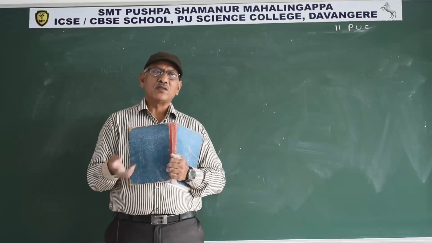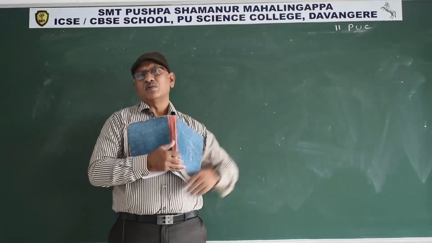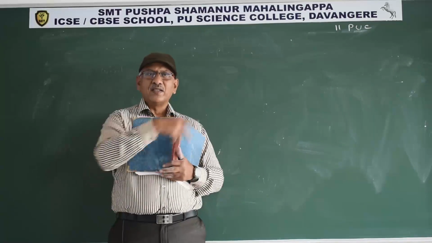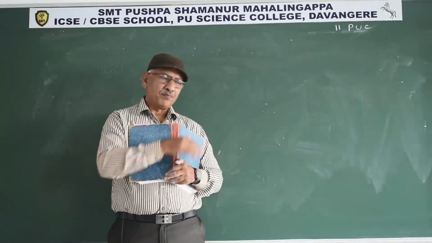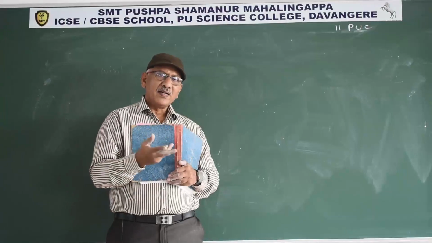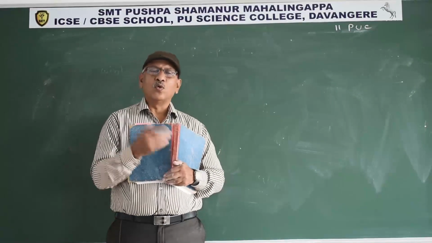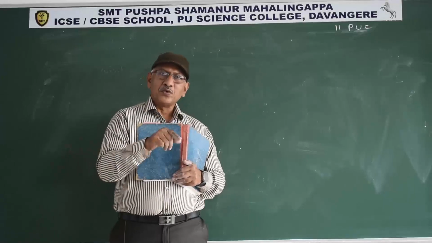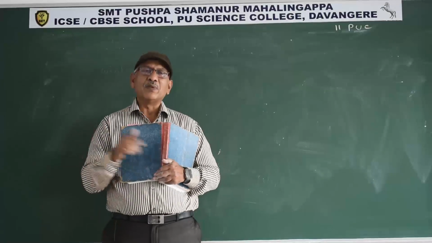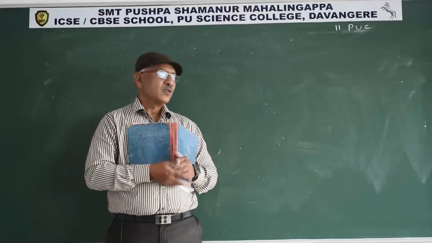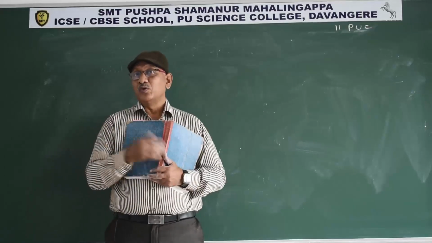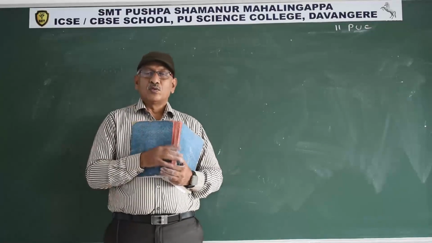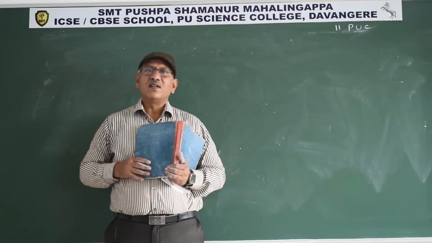After 1 or 2 years, they shift to another place and again cut the trees, spread the ash and start cultivation. After a few years they return to the same area. Nowadays people do jhum cultivation more, so that's why the yield is less.